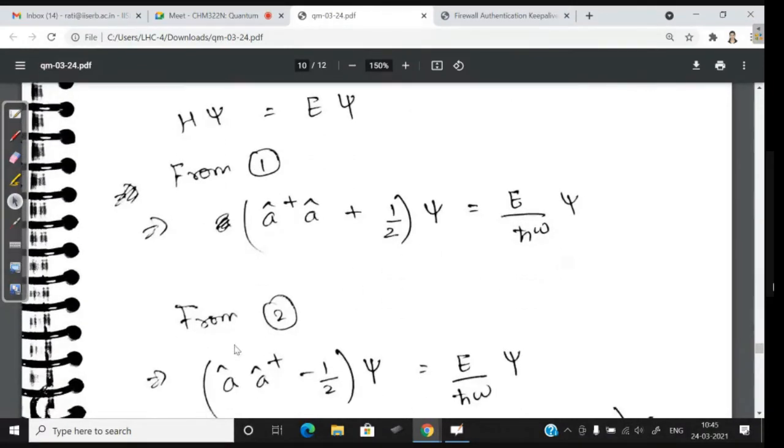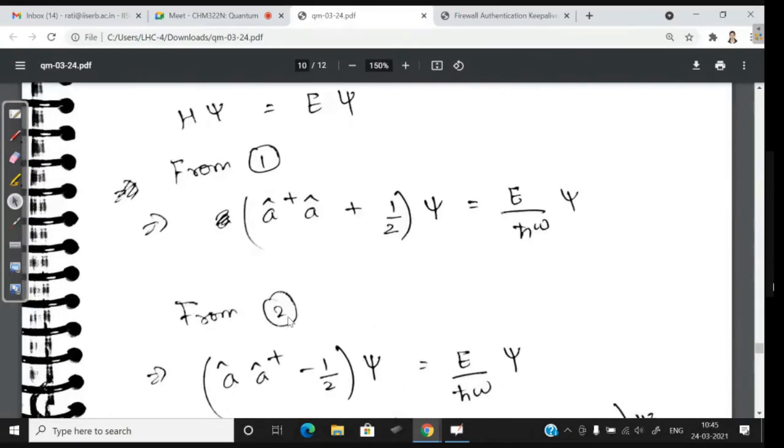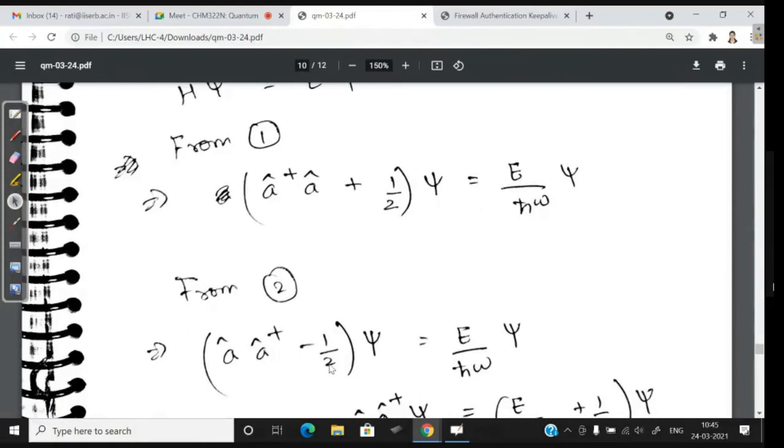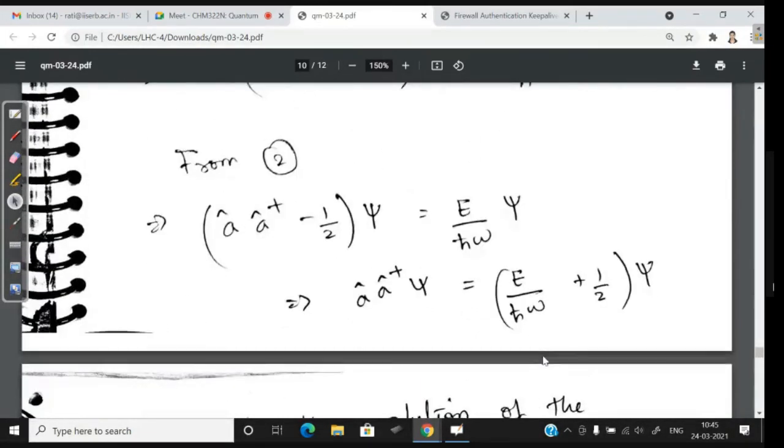And the other equation is also there. This one is in terms of A dagger A. But if you write it in terms of A A dagger, you have to write A A dagger minus half into psi will give you E by H cross omega into psi. So these are your two equations.